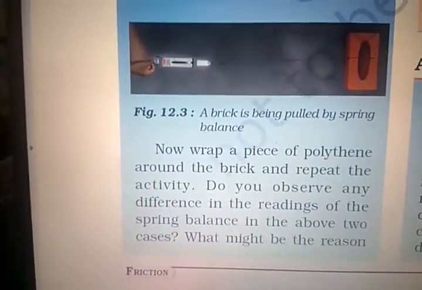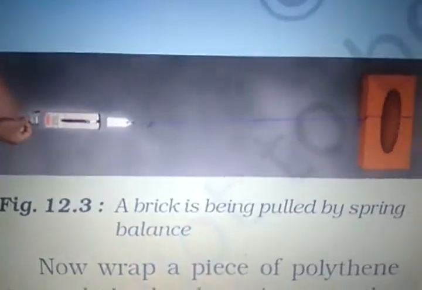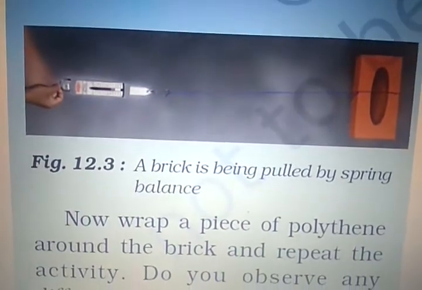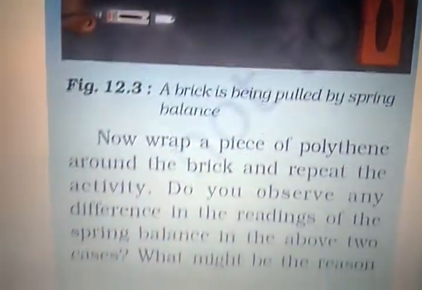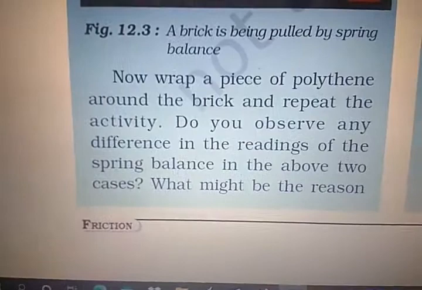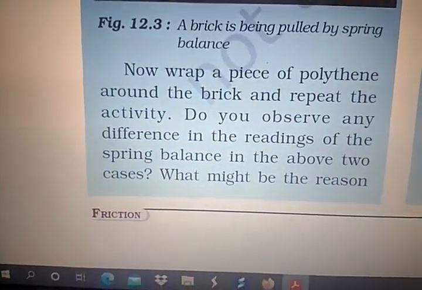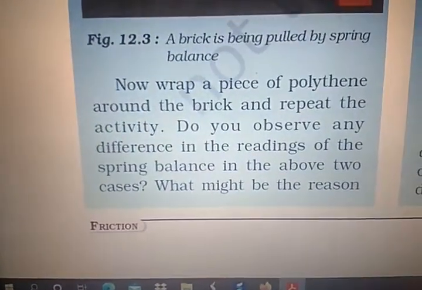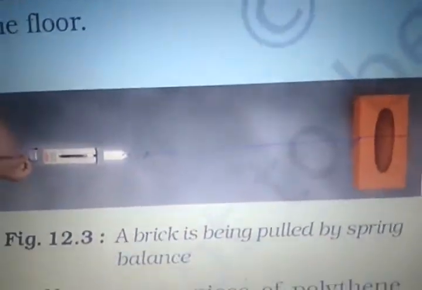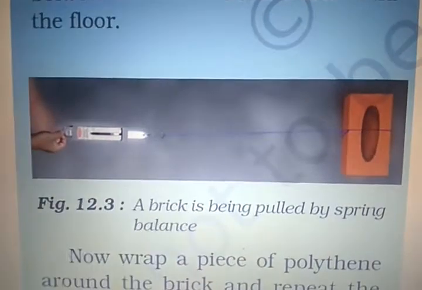Now students, here you can see the spring balance and the brick. The brick is being pulled by the spring balance. First of all, the brick is pulled, right? The brick surface is rough.